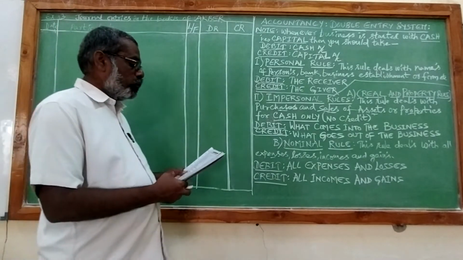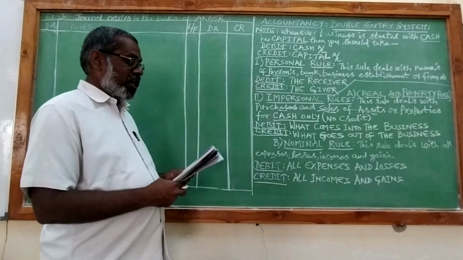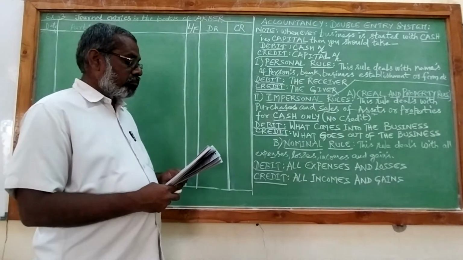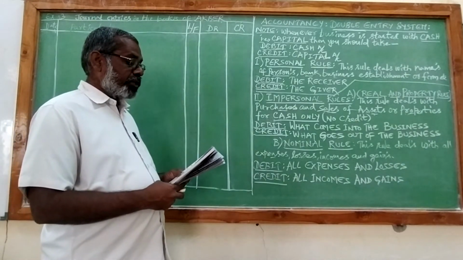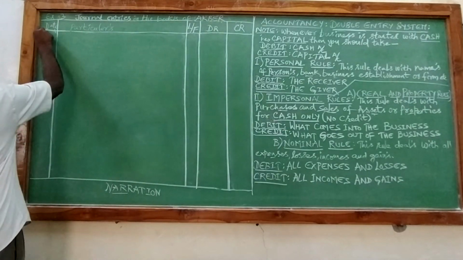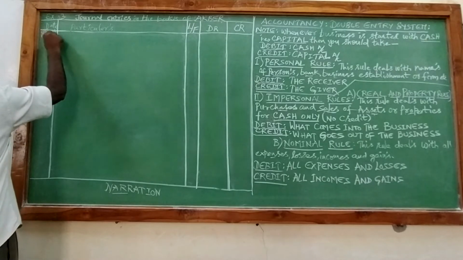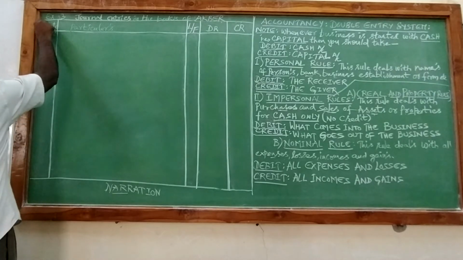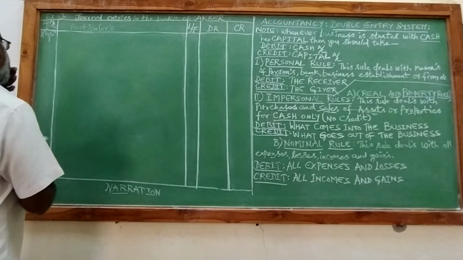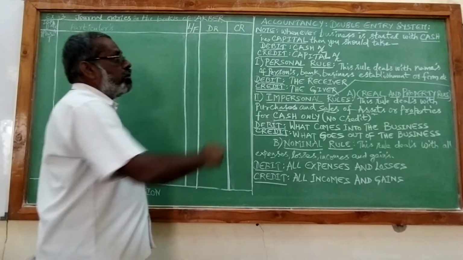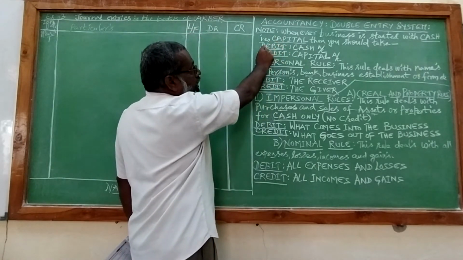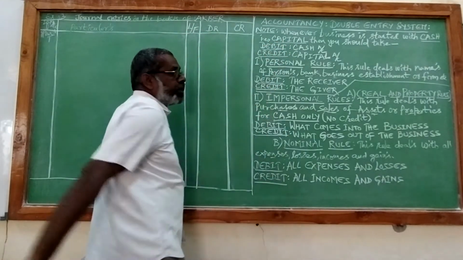I'll read the question for you. Journalize the following transactions in the books of Mr. Akbar. 2019, March 1st, Akbar started business with cash 50,000. Whenever business is started with cash, that is capital, then you should debit cash account and credit capital account.